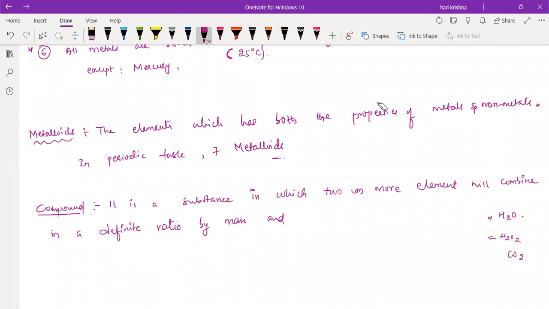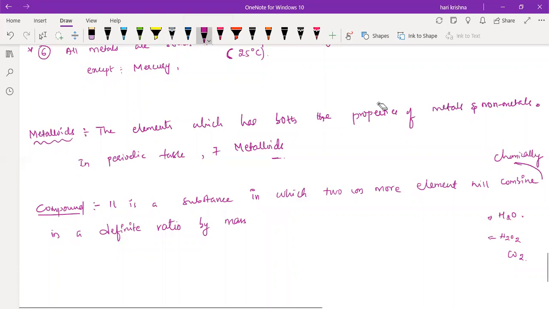Just add one more point here: combined chemically. So a compound is a substance in which two or more elements are combined chemically. That means chemically they will combine. You know chemical change, right? Physical change and chemical change. So these two or more elements undergo the chemical change, and they will mix only in the definite ratio by the mass.